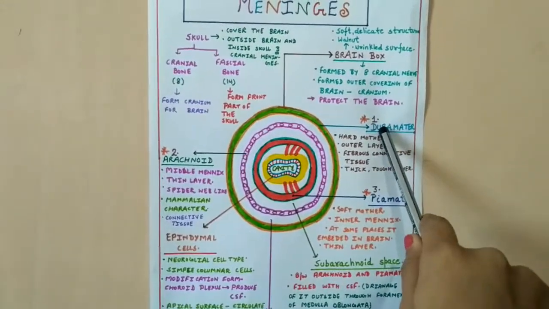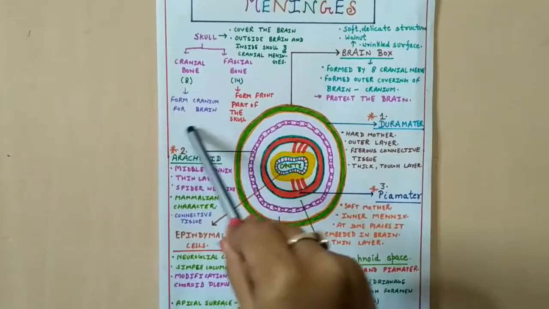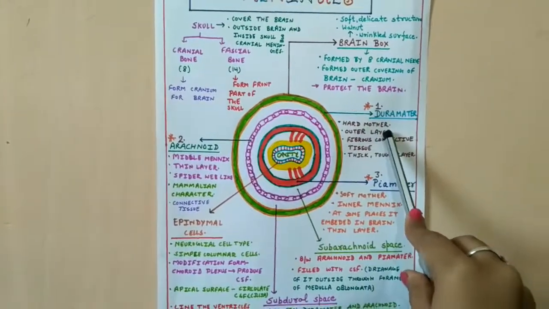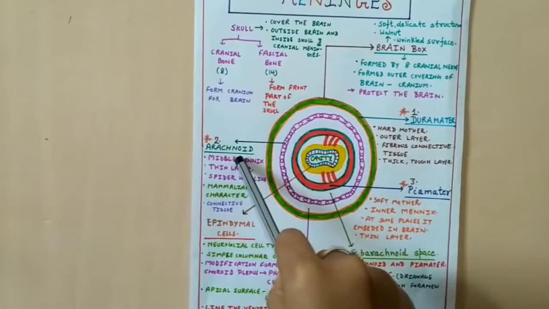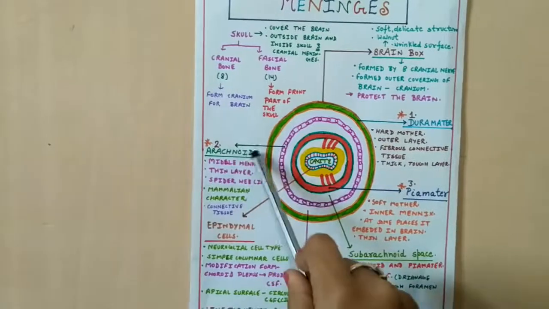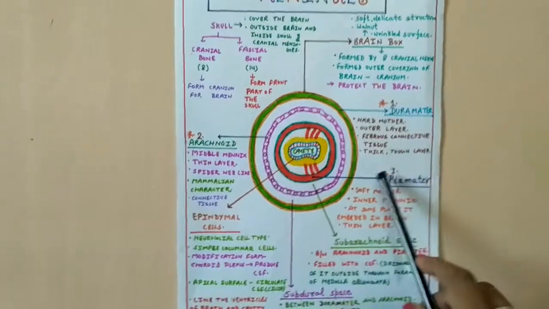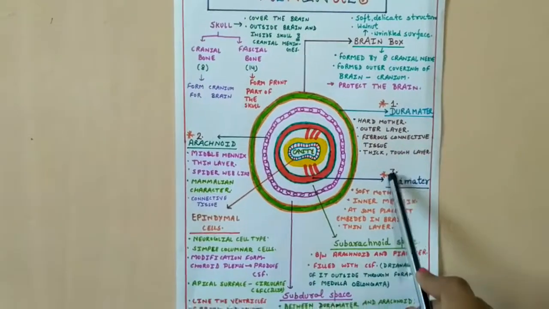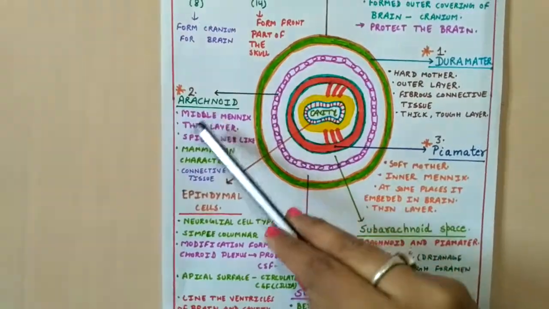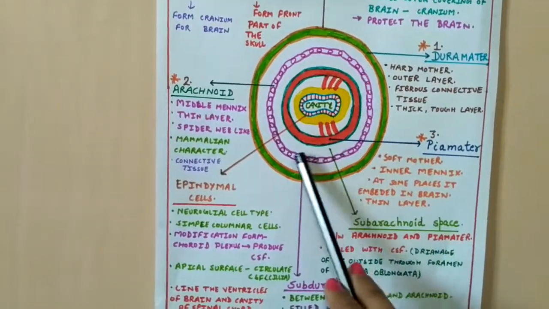Under the Duramater and outside the Piamater, another or second meninx is present, which is known as the arachnoid membrane. So friends, the outer membrane is the Duramater and the inner meninges are known as the arachnoid membrane. The arachnoid is a middle layer, and inside the arachnoid membrane another layer is present, which is known as the Piamater, and all these three meninges protect the human brain. So friends, the Duramater is a hard layer and the arachnoid is a middle, thin layer. You can see this is the arachnoid membrane. You can see the structure of this arachnoid membrane.